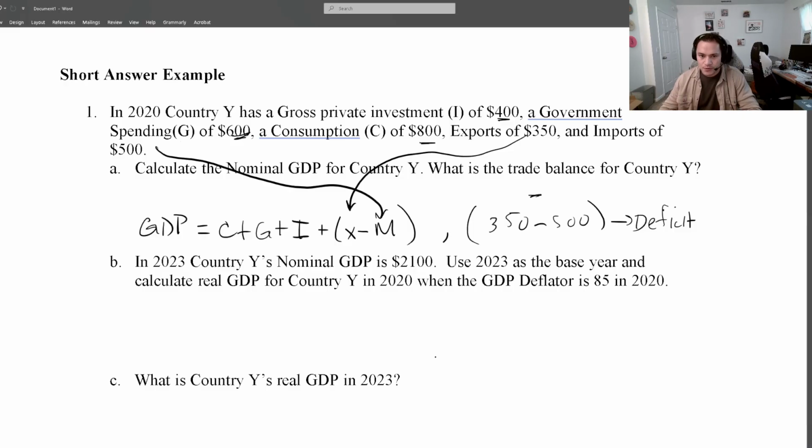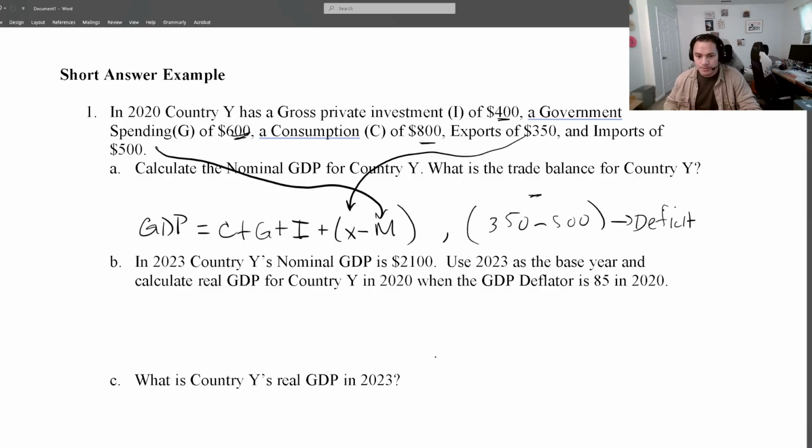And so that's the initial setup. You're working through a fixed piece of information and you're asked to apply some of these concepts. As we work through this, it'll be somewhat of a concept review in combination with demonstrating what to expect. And so we have our nominal GDP formula here. From that formula, we're able to isolate one or two of those variables to identify the trade relationship for that country. This country is importing more relative to what they're exporting to other countries, and as a result, they're running a trade deficit.